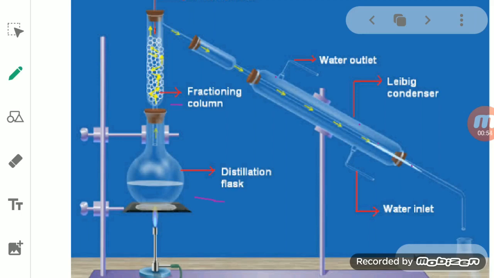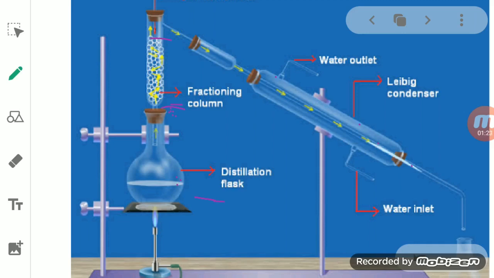It means there must be one zone where the temperature is very low, and another zone where the temperature is very high. You see, students, the bottom of the fractionating column is near the flask, so here the temperature will be very high, while at the top the temperature will be low as compared to this one.